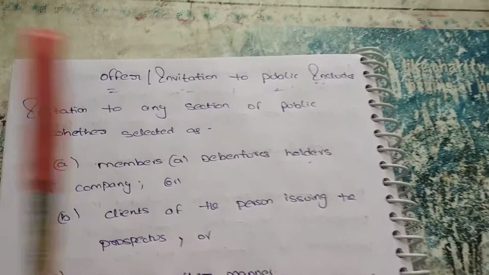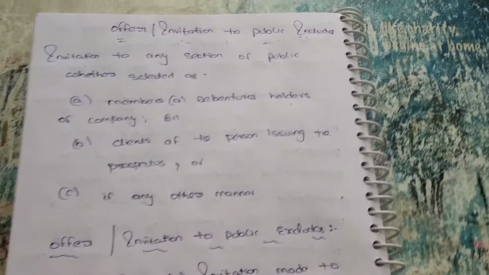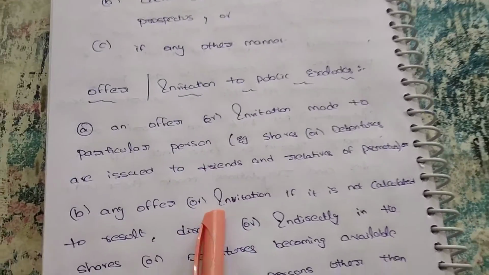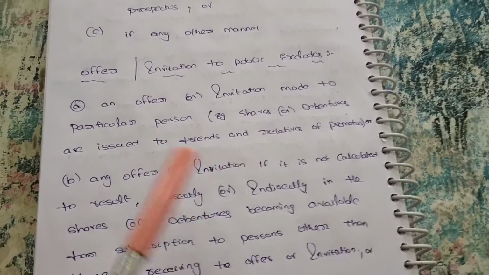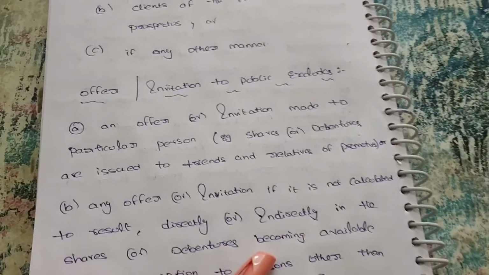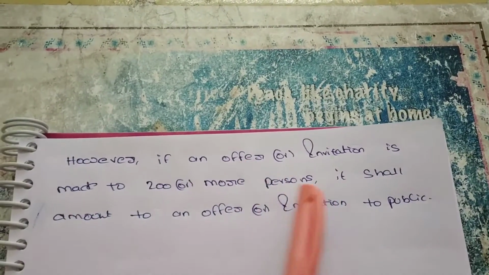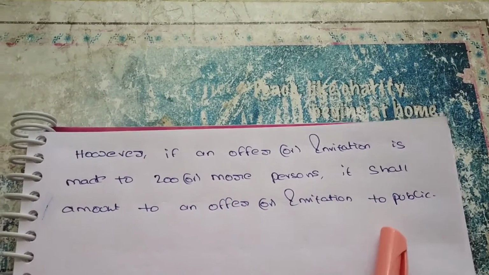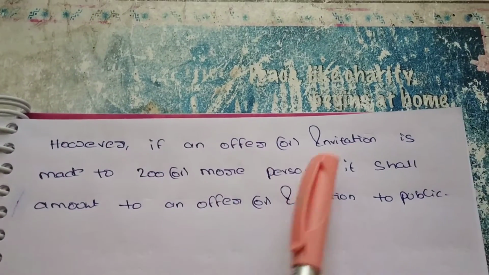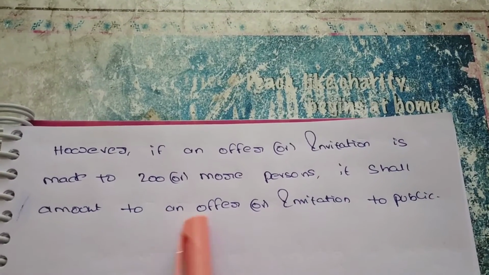Next, offer or invitation to the public. Public includes any member, debenture holder, or any other person. But public excludes the promoter, relatives or friends, and those for whom the subscription is closed up to now. If some other people are very interested in purchasing our shares, we need not give the shares here. However, if an offer or invitation is made to 200 or more persons, it shall amount to an offer or invitation to the public.